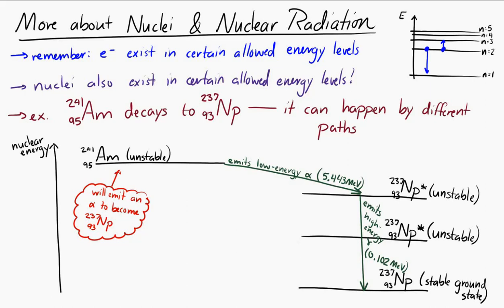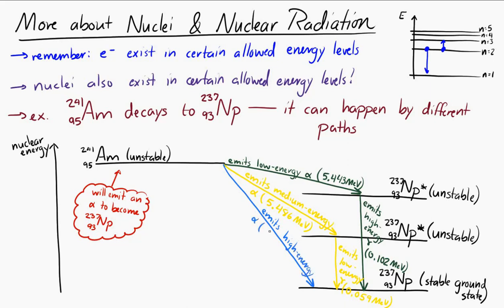Now, another path that the americium-241 could take when decaying is it could emit a higher energy, a medium energy alpha particle, so an alpha particle with a little more kinetic energy to it, and then a lower energy gamma ray by following this path. Or the decay could take the form of a single high energy alpha particle and just go straight from the americium-241 to the stable ground state of neptunium-237.